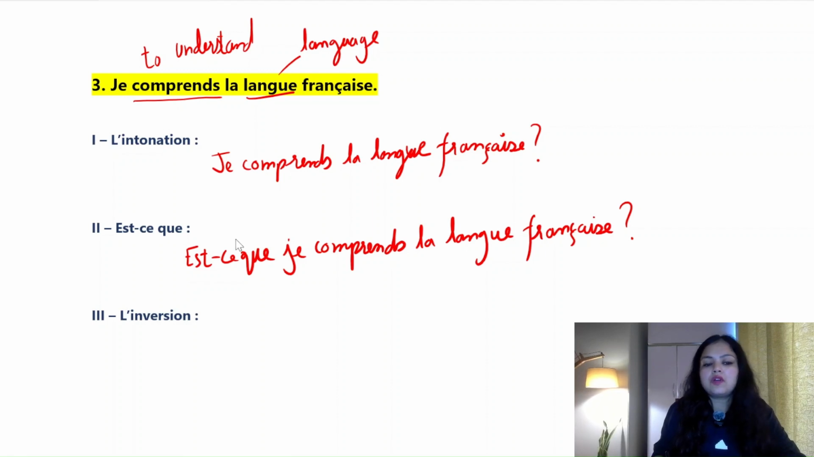Okay. Now for inversion, as we have already noted the rule, inversion is not done for je, first person. So for inversion, there will be no formation. There will be no formation for inversion, as according to the rule we cannot invert the first person.